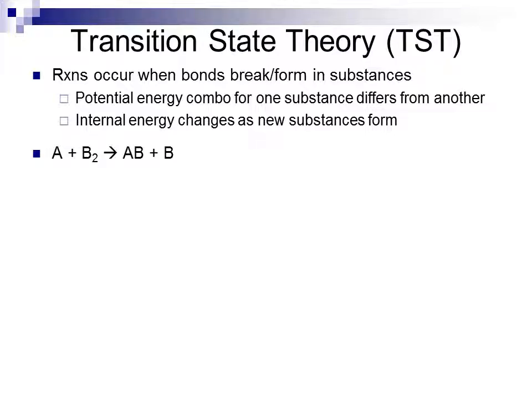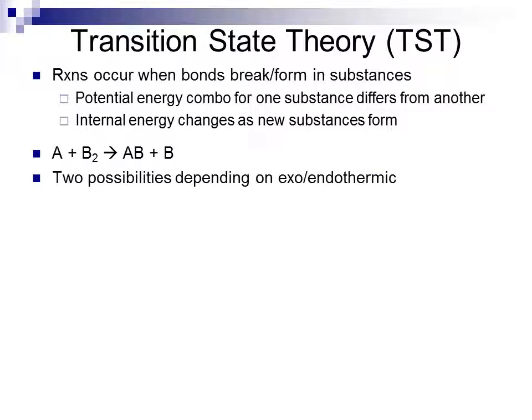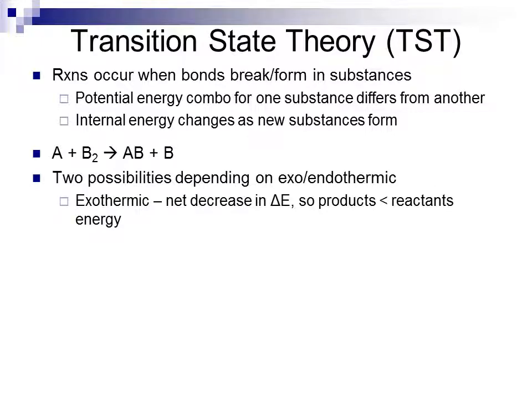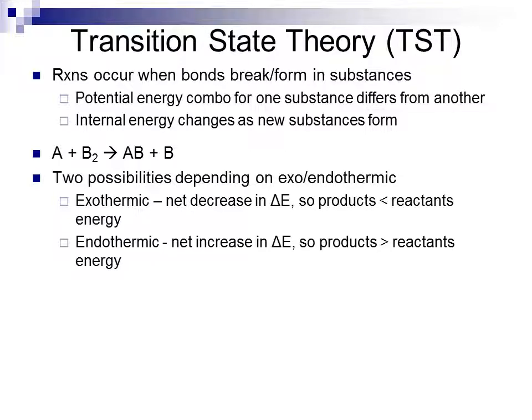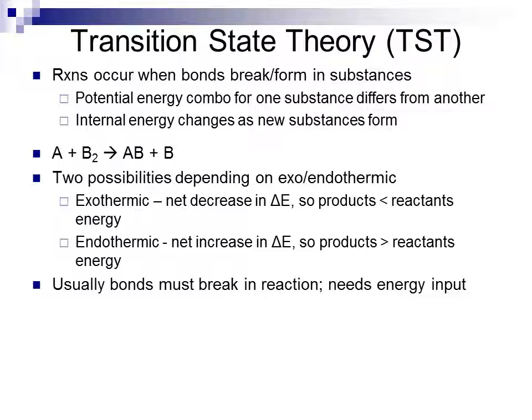If we take a generic reaction A plus B2 going to AB plus B, there are two possibilities depending upon whether or not the reaction is exothermic or endothermic. If it is exothermic, there'll be a net decrease in the internal energy of the system, so that the products will be lower in energy than the reactants. If the system is endothermic, there will be a net increase in the internal energy of the system, so the products will be higher in energy than the reactants.